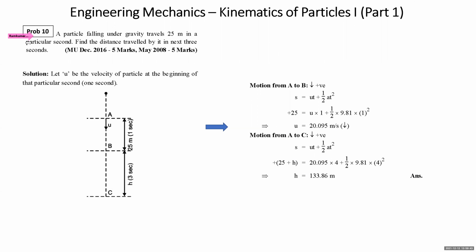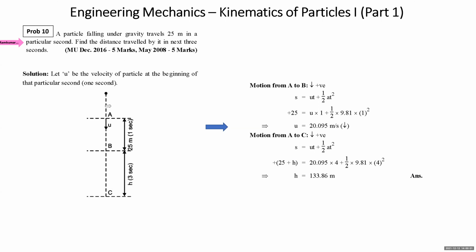What do you mean by, students, particular second? Particular second means 1 second. Which 1 second? We do not know. Find the distance traveled by it in the next 3 seconds.